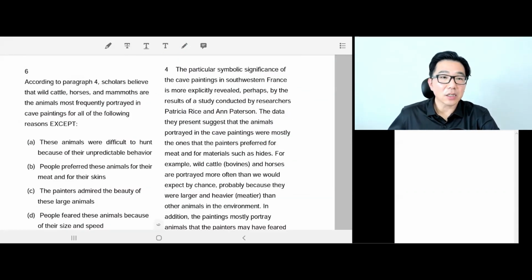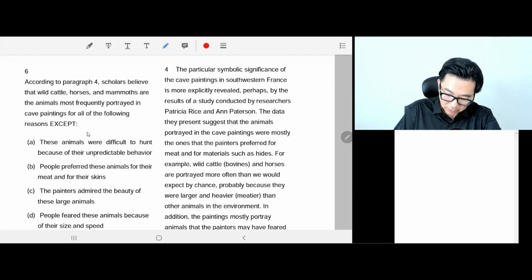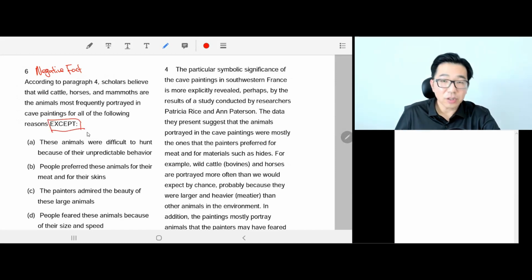Okay, question 6. According to paragraph 4, scholars believe that wild cattle, horses, and mammoth are the animals most frequently portrayed in cave paintings for all of the following reasons except. Okay, so it's a negative factual question. So we are looking for wrong information as the right answer. The question is asking for us to do that, if that makes sense.